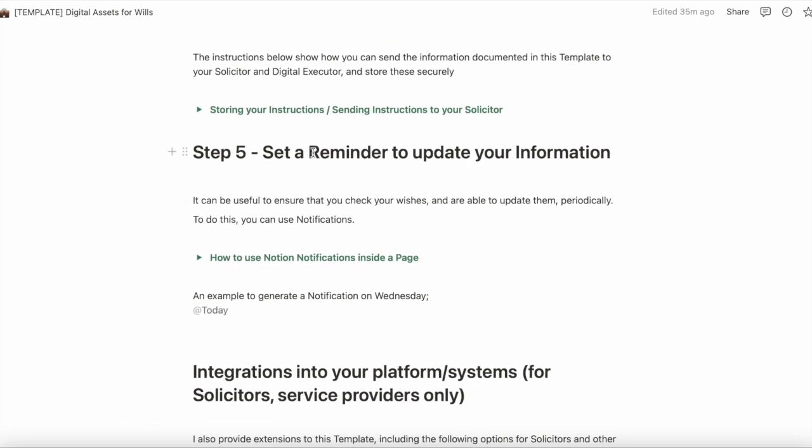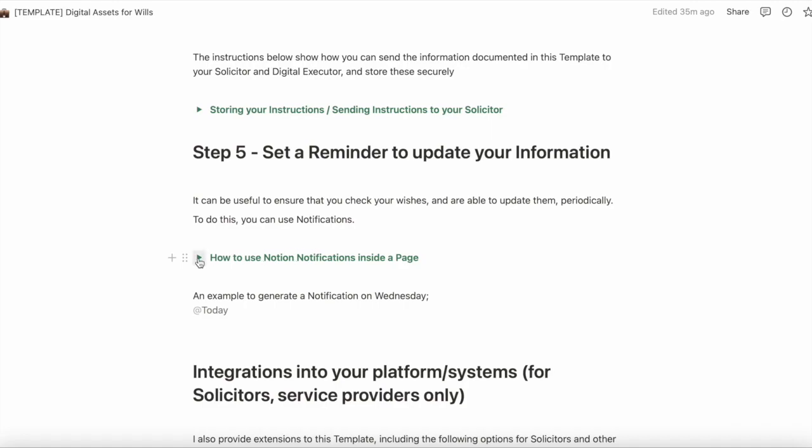Step 5, you can set a reminder to update your information. Clearly, we live in a very fluid digital world where new social media platforms are popping up. They're renaming themselves. They're disappearing. So you need to keep your digital asset inventory up to date as well. And you can do that by simply coming back into the template in Notion and updating it. But also you can take advantage of Notion notifications, which are a functionality included in all Notion installations.